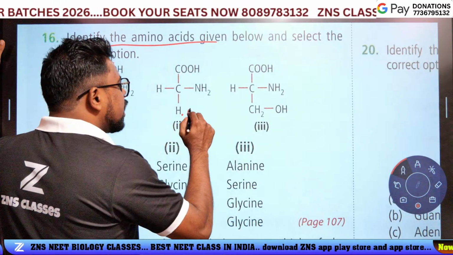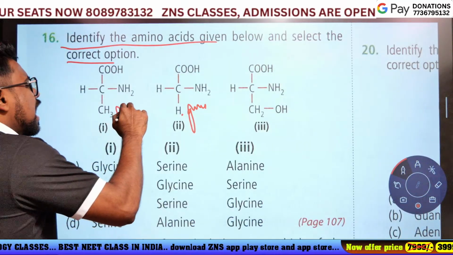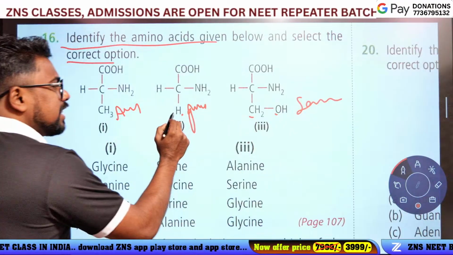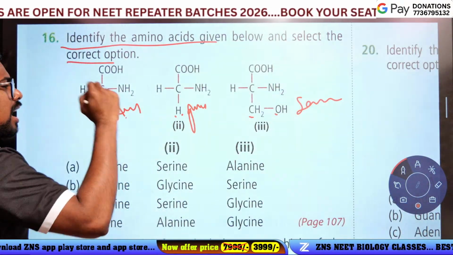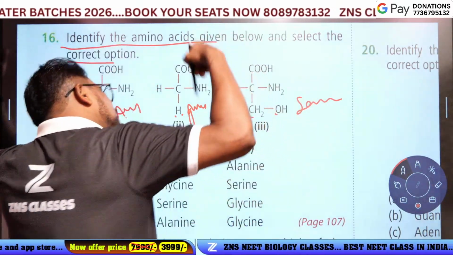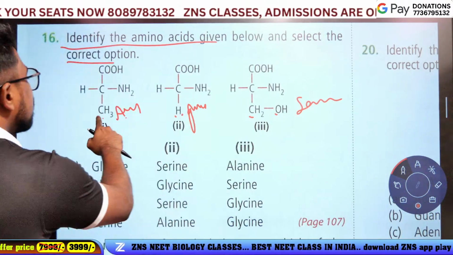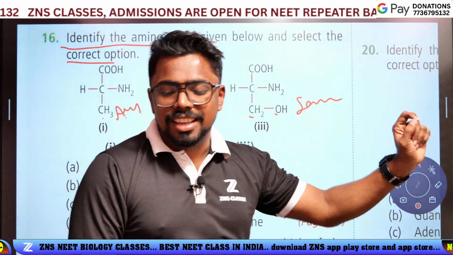H is called glycine. CH3 is called alanine. CH2OH is called serine. H is called glycine, CH3 is called alanine, CH2OH is called serine.